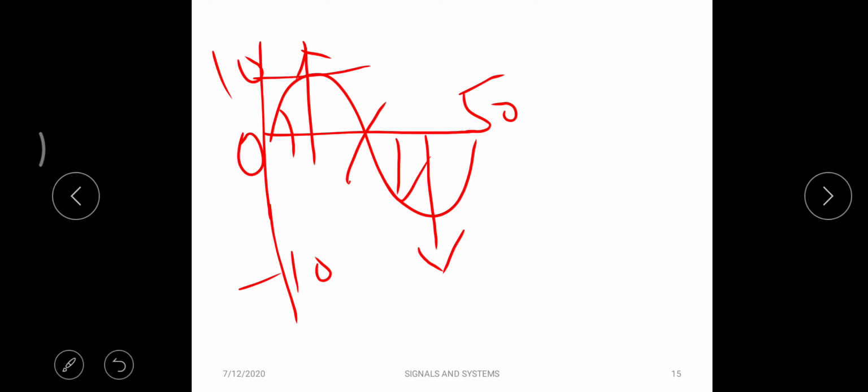The signals exist continuously for all time instants. This is called continuous. In the case of discrete, the signals will not exist for all time instants. Instead, they will exist only at particular spaced intervals of time.